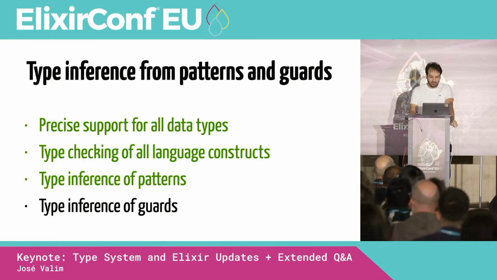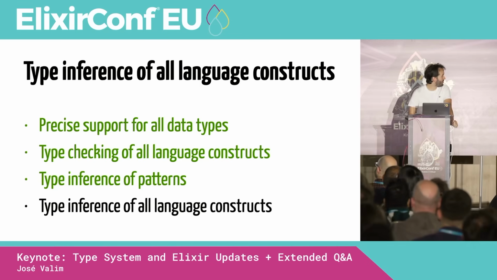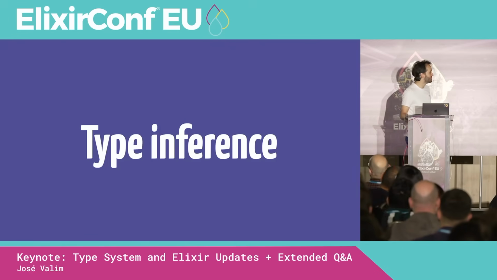So instead of having type inference for patterns and guards, what if we have type inference of all language constructs? And in order to understand exactly what the impact of this change is, I'm going to go through some code, okay? So let's talk about type inference.